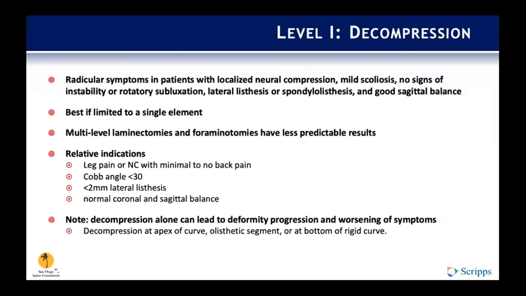Again, here the relative indications are patients with leg pain, minimal to no back pain, a Cobb angle of less than 30 degrees, less than 2 millimeters of lateral listhesis, and normal coronal and sagittal balance. Now, it's important to note, as I mentioned before, that decompression alone can lead to deformity progression and worsening of their symptoms. So it's important to avoid decompression at the apex of the curve or at the bottom of a rigid curve.